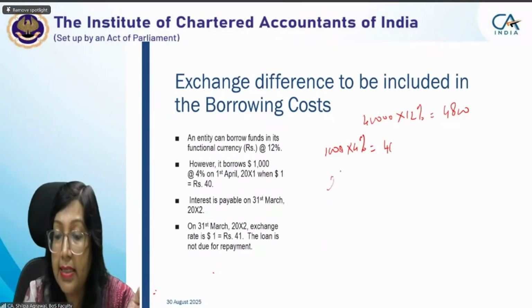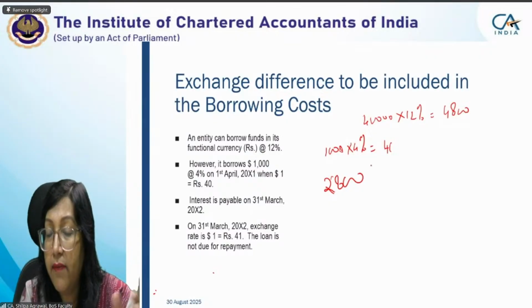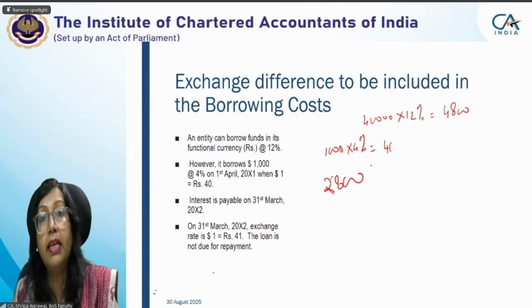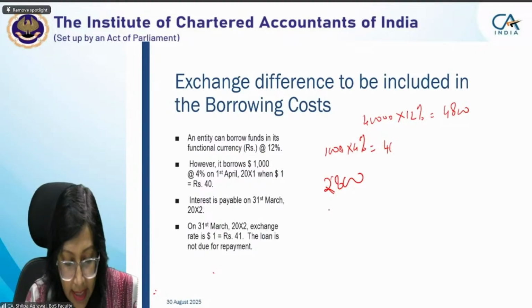To that extent, 2,800, we have to see that whatever exchange loss is there, we can take it back. Cumulatively, you have here 1920.